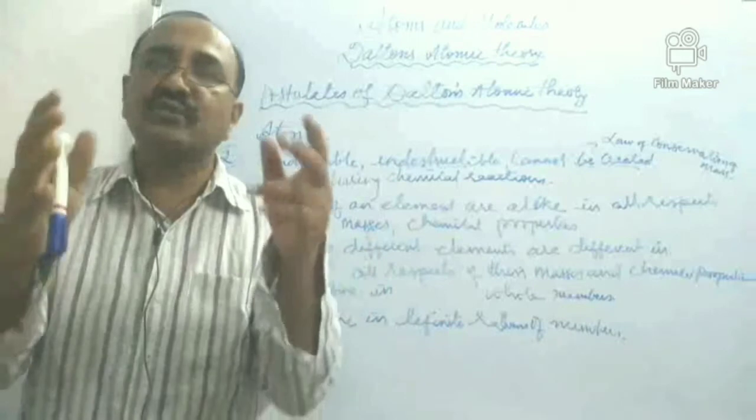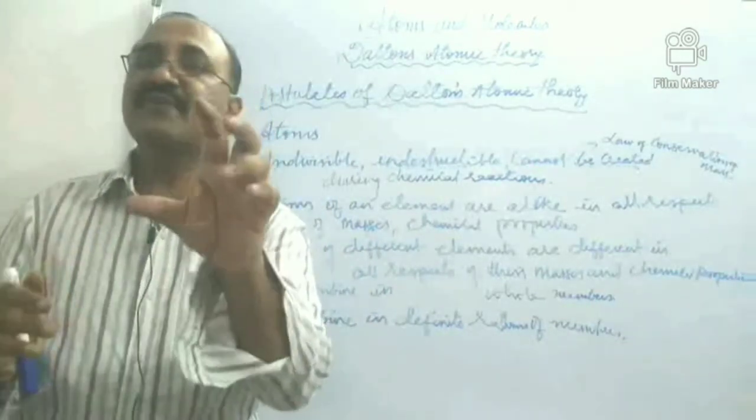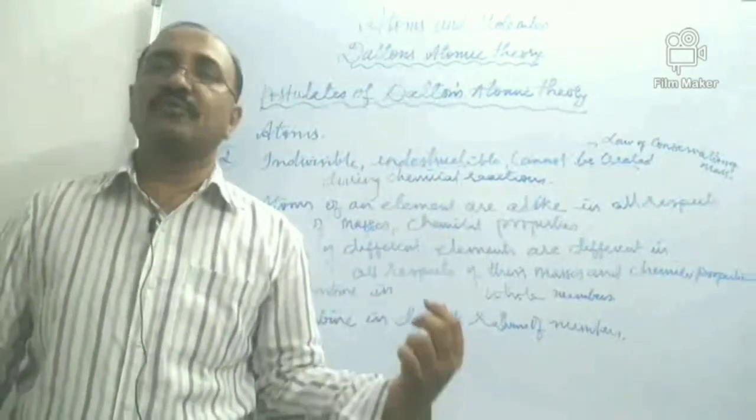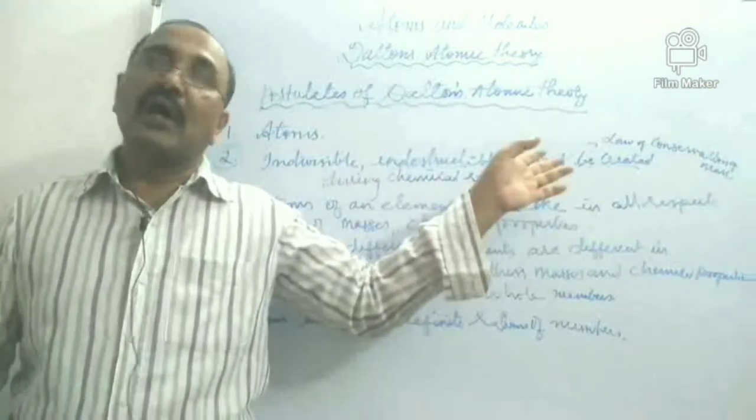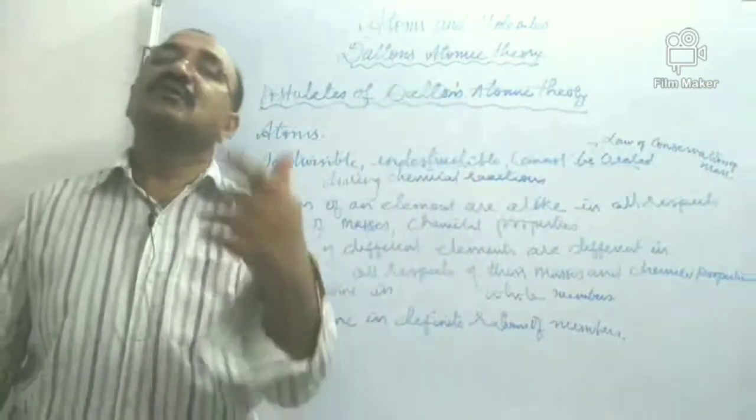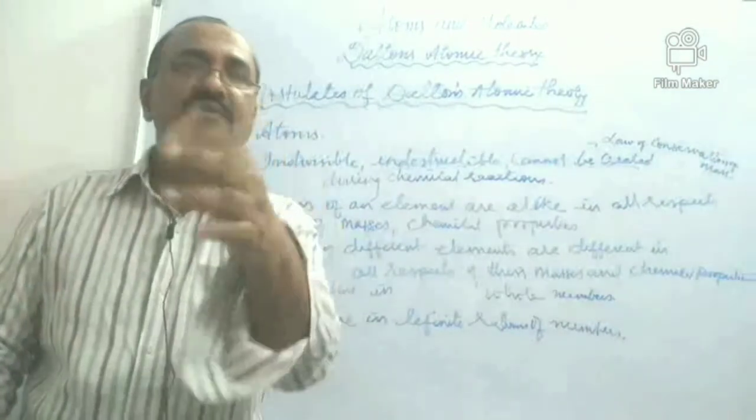So this is the explanation of the laws of chemical combination by our scientist Dalton. Okay, right, children, are there any flaws in this?